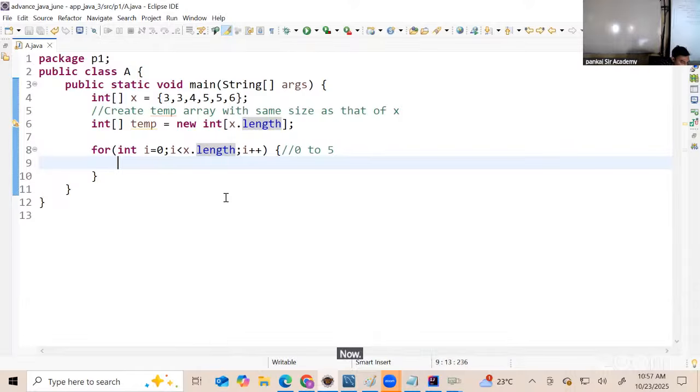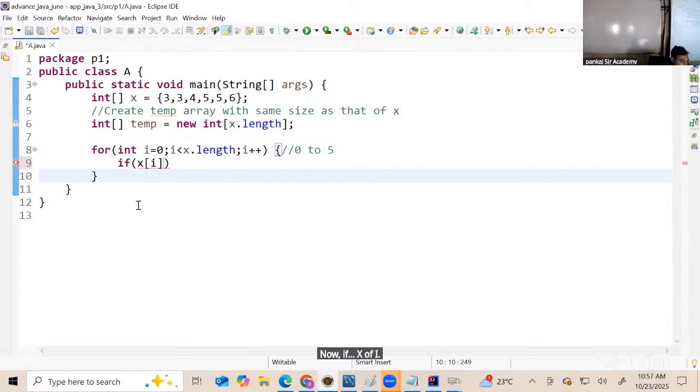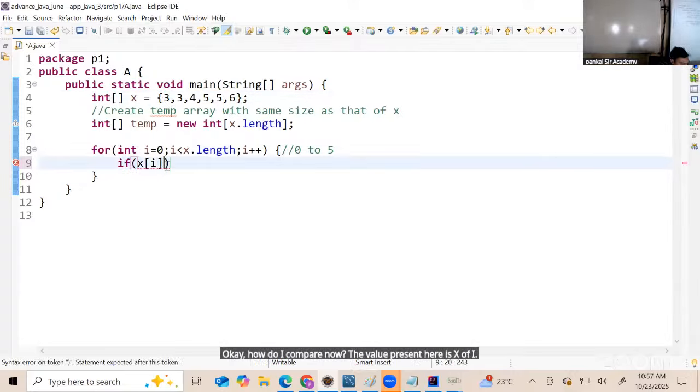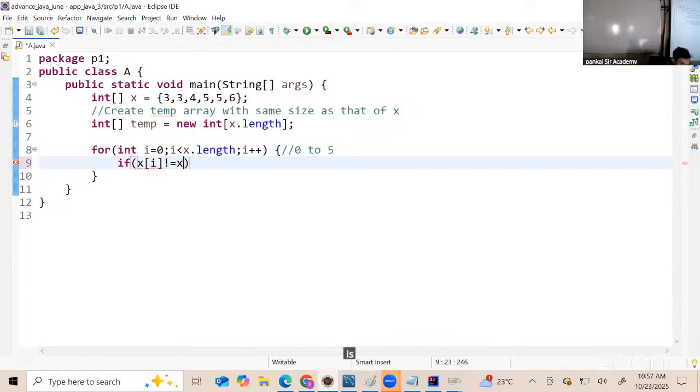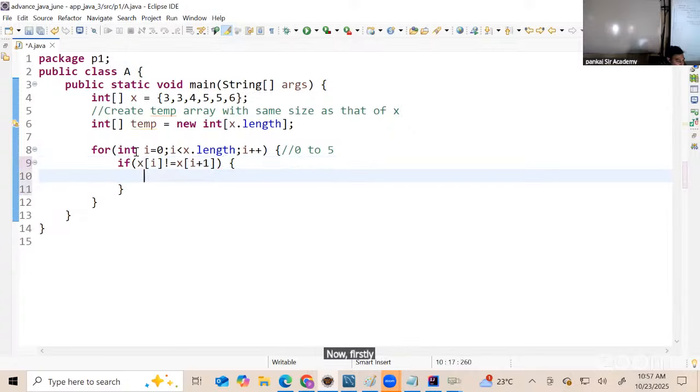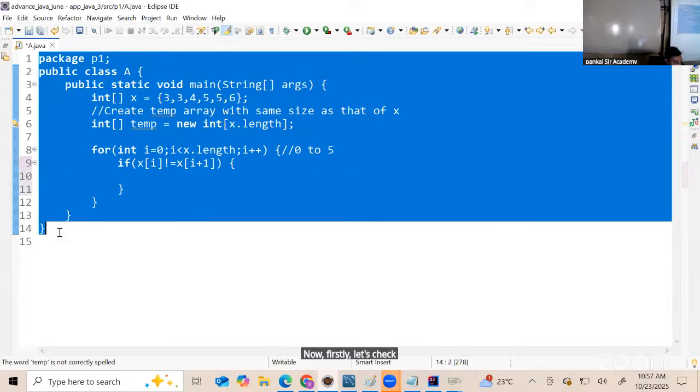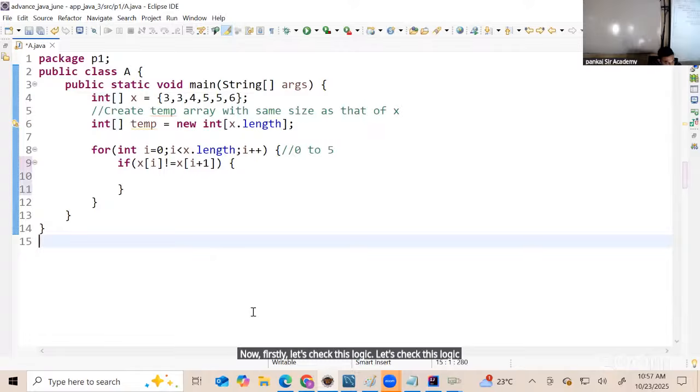Now, if x of I, how do I compare now? The value present here is x of I, not equal to x of I plus 1. Firstly, let's check this logic. Now there is a problem in this logic.